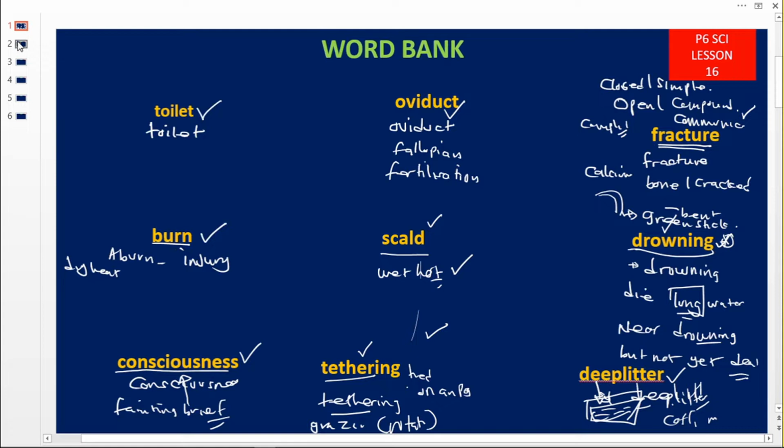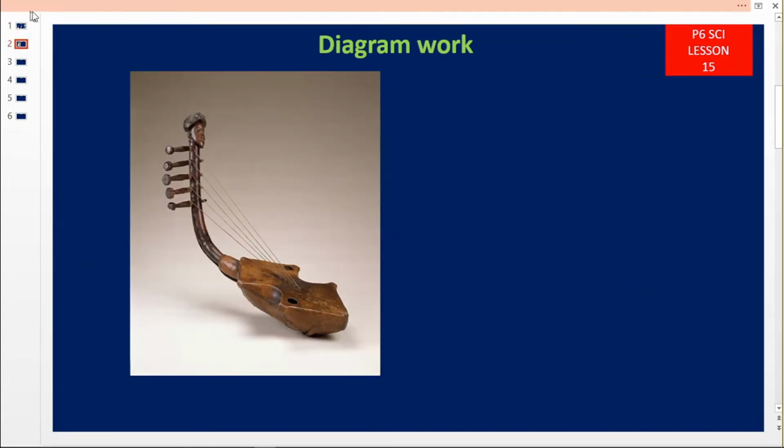Alright, so let us move on and see our diagram for today. Today's diagram is a musical instrument. When we go back to our primary 6 first term, we looked at sound energy, where we say that sound is a form of energy produced by the vibration of any object.